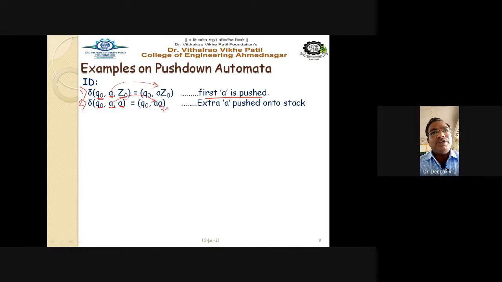This is our TOS, and this is the newly pushed A. So an extra A is pushed onto the stack. We have to push the extra A into the stack. These are the two rules firstly defined for A.